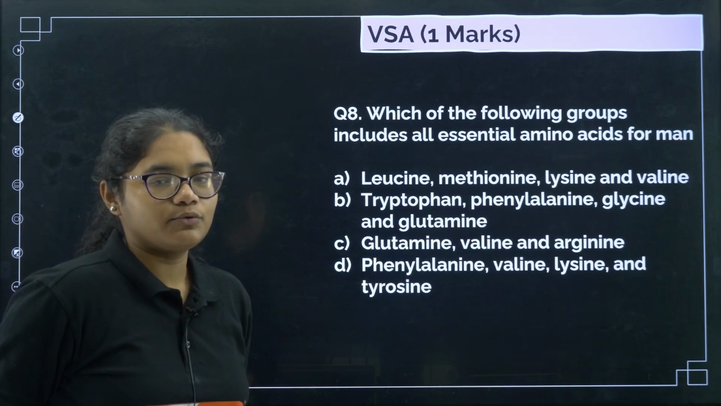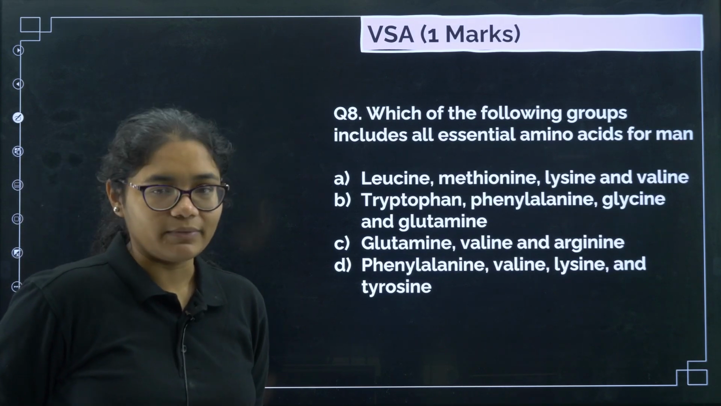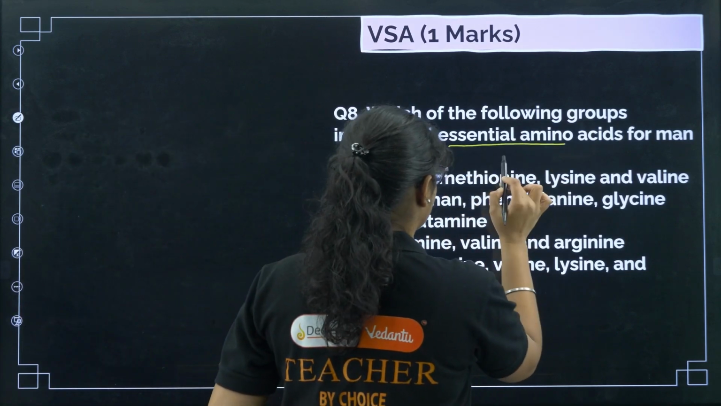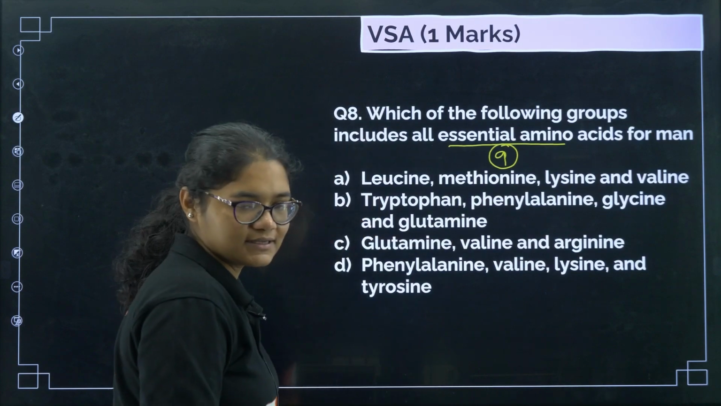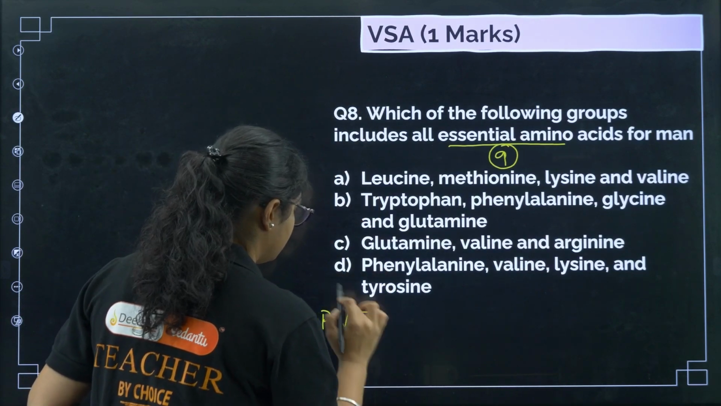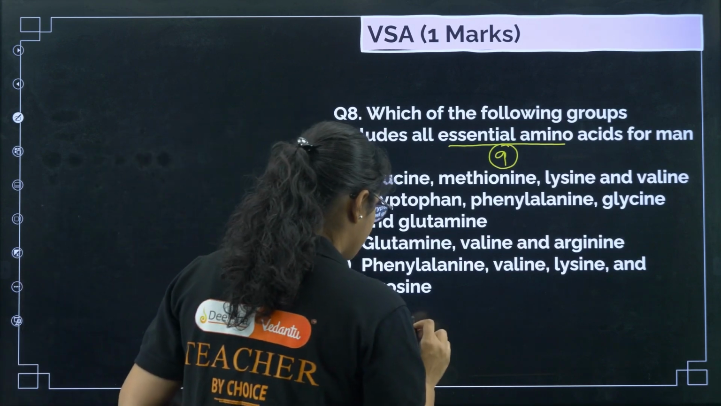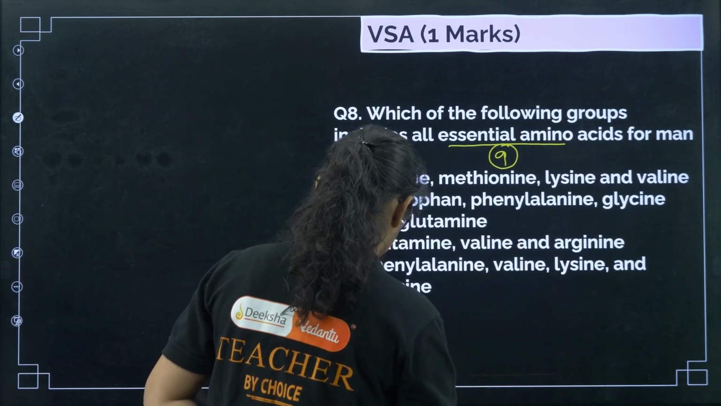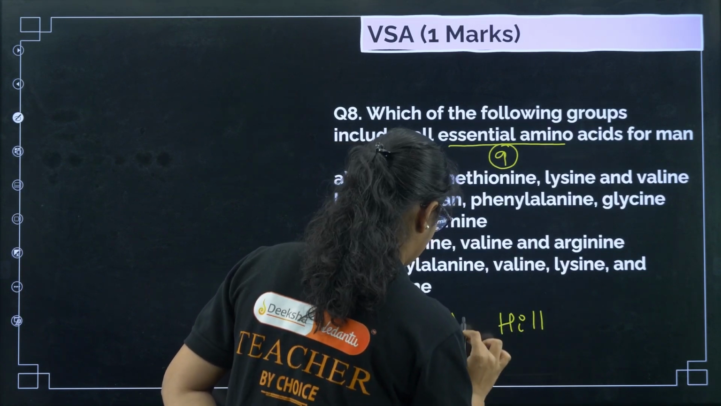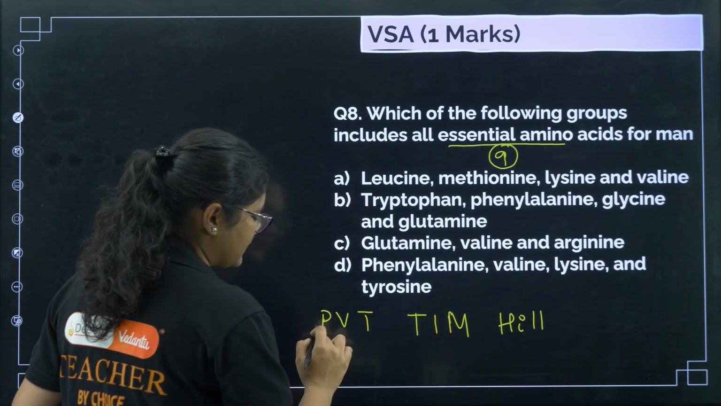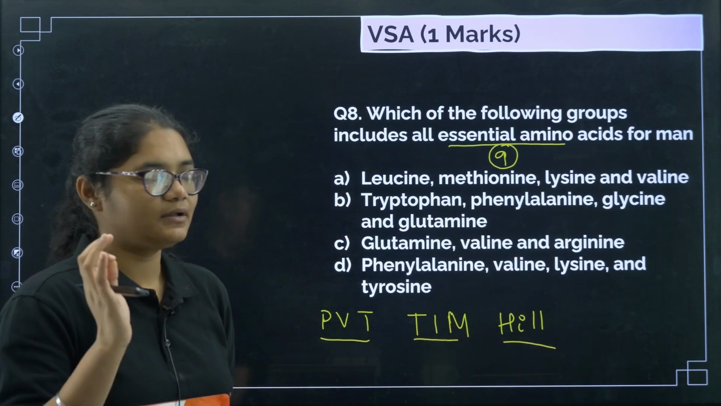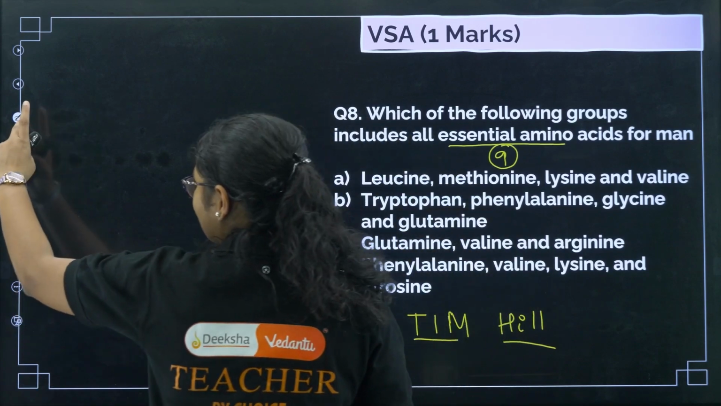Now here I will be telling you a mnemonic to remember the essential amino acids. First of all you should know that there are 9 essential amino acids and the mnemonic that follows here is PVT TIM HILL. So I think you can say like private Tim Hill. Okay, something like that, private Tim Hill.